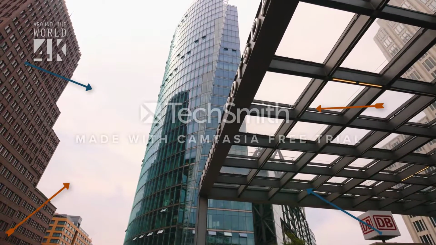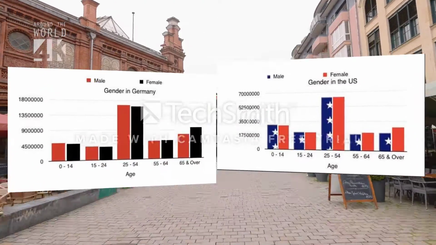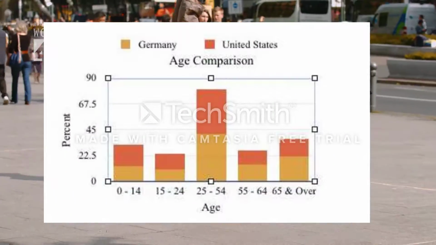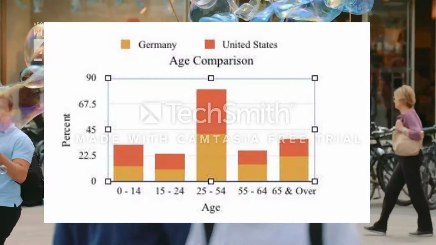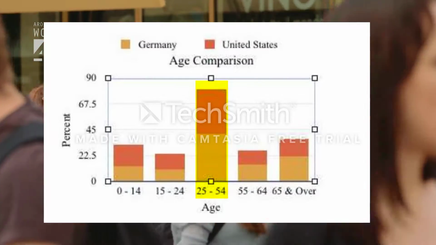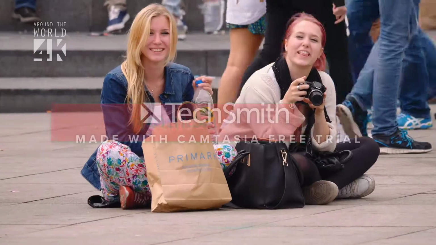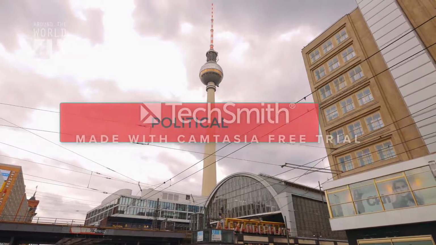The graph here shows the gender of the population in Germany and the US. This next graph shows how the population is broken up by age. In both countries, the majority of the population lies between the ages of 25 and 54. The next thing that we will discuss in this PESTEL analysis is political.